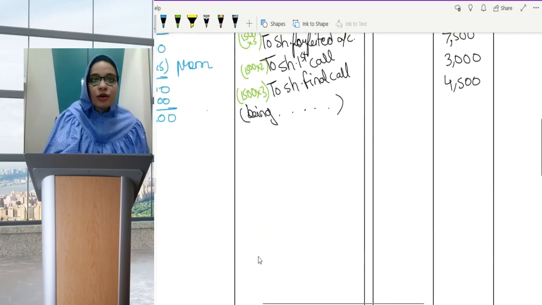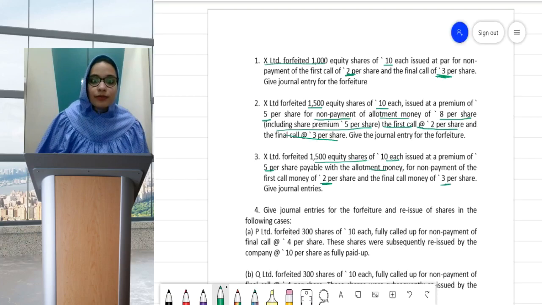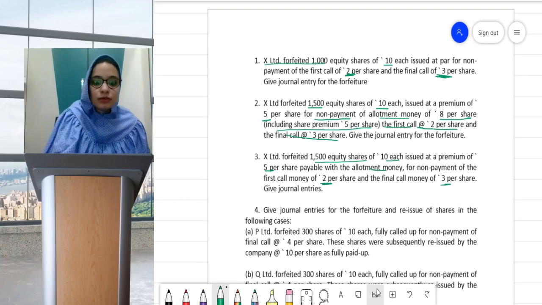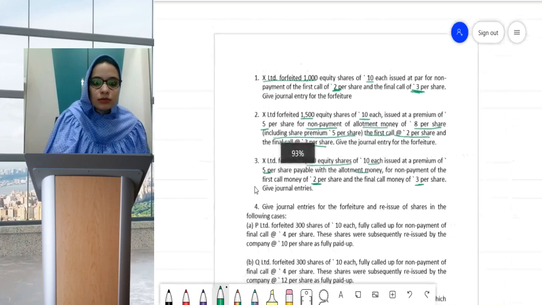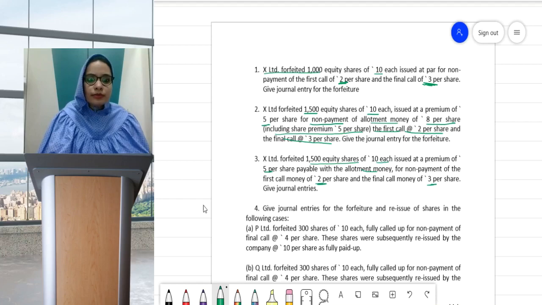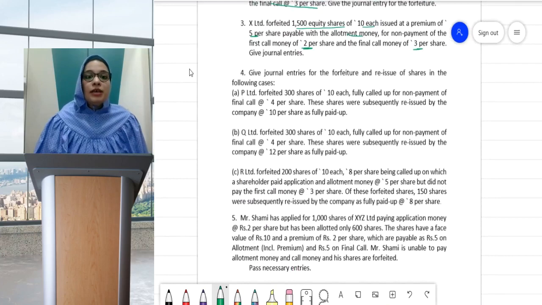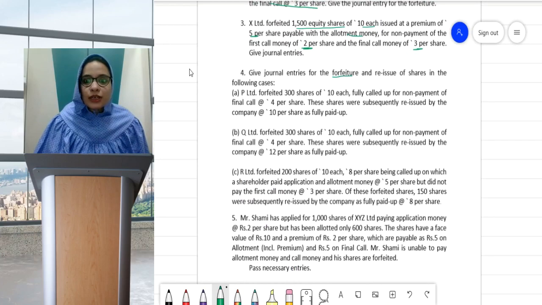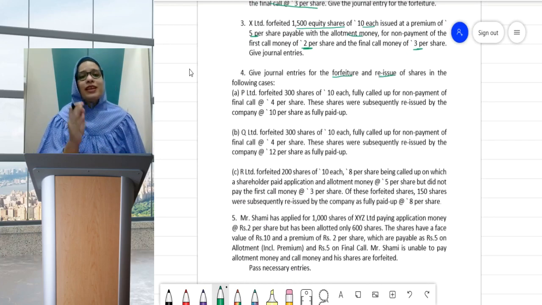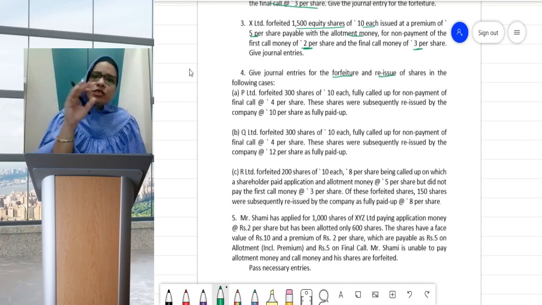Okay, now let us move on to questions where we have reissue also. So now I'm on question number 4, part A. Let us read this one. Give journal entries for the forfeiture and reissue of shares in the following cases. Whenever the questions are of forfeiture and reissue, your first concentration should just be on forfeiture. Reissue, we'll think once our forfeiture entry is done.